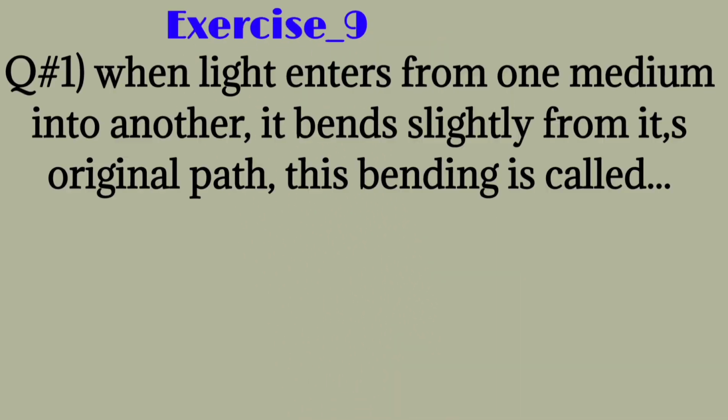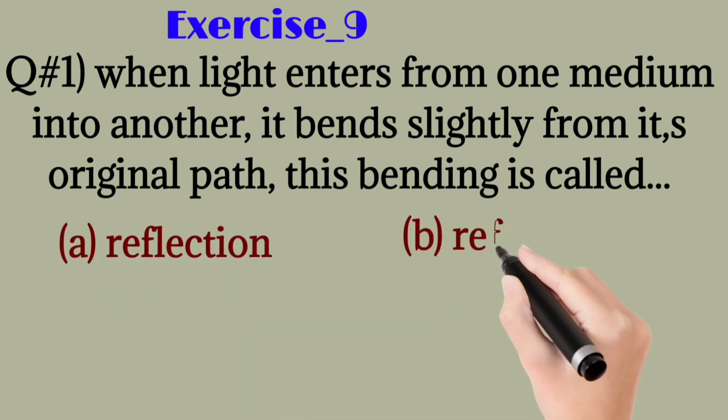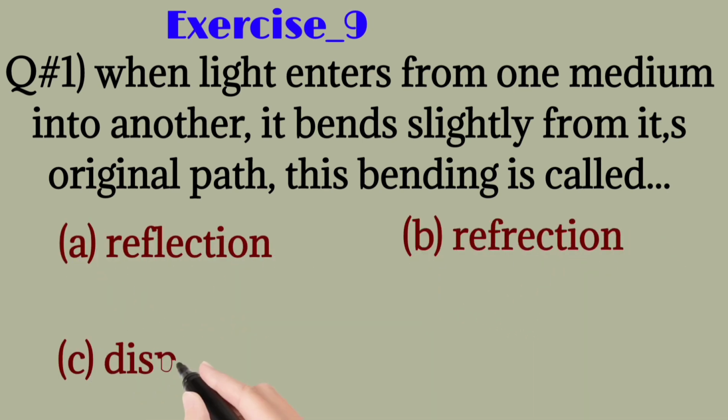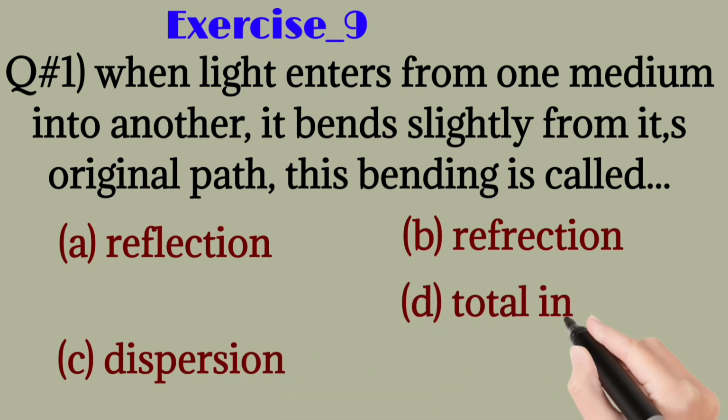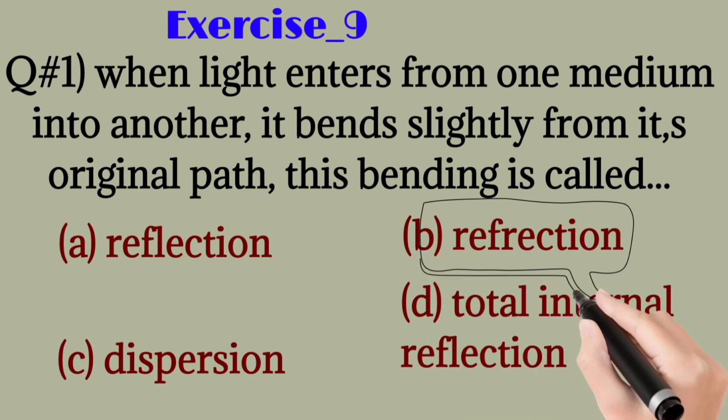Exercise 9. Question number 1. When light enters from one medium to another, it bends slightly from its original path. This bending is called reflection, refraction, dispersion, total internal reflection. The correct one is refraction.